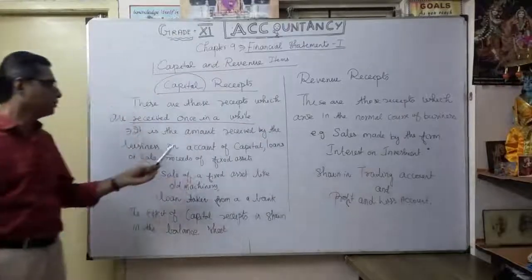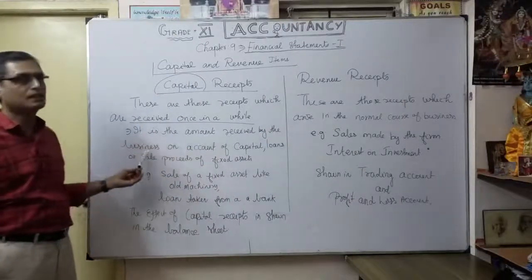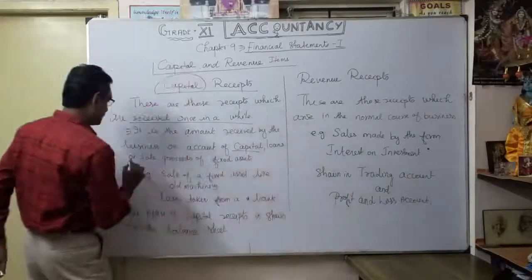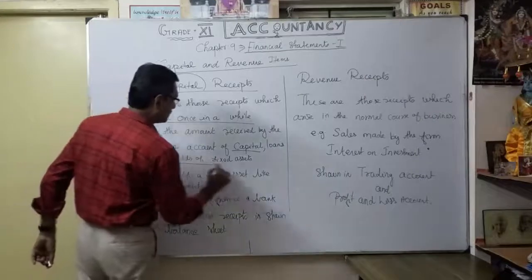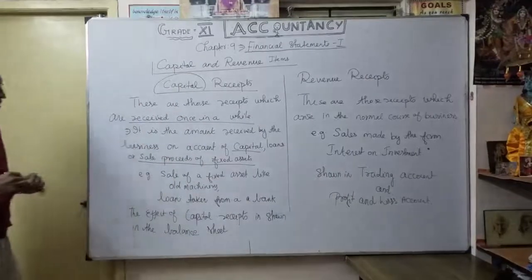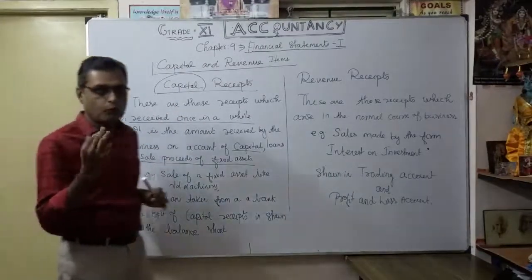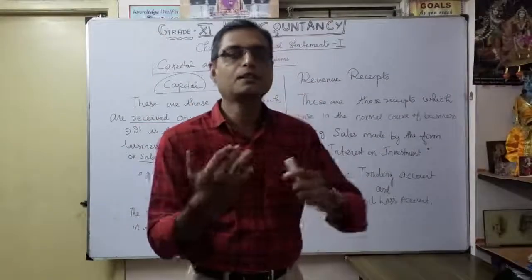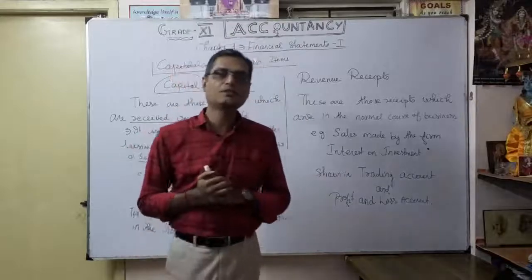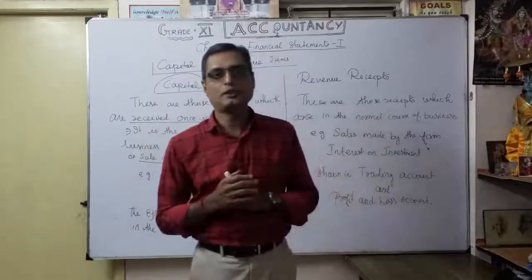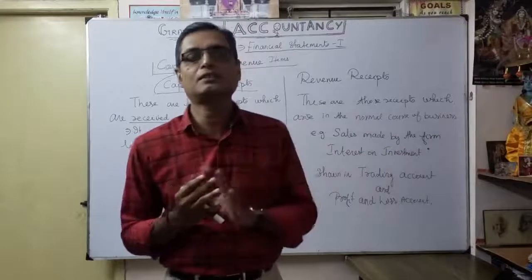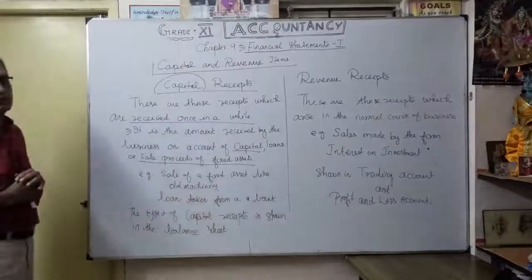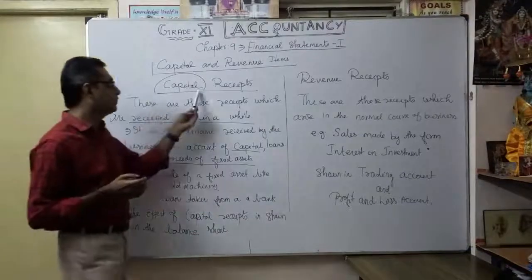So it is the amount received by the business on account of capital or loans or sale proceeds of fixed assets. So for example, going to bank, approach the bank, they are giving loan. That is also capital receipt. Every time you can't get a loan, isn't it? So every month we can't get a loan. So whatever is received once in a while, not always, that's why it is called capital receipt.